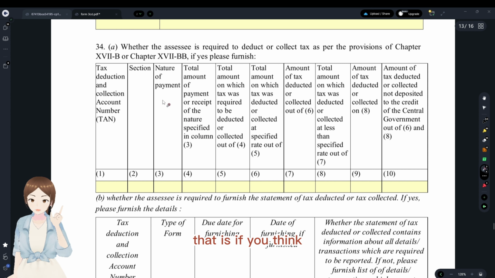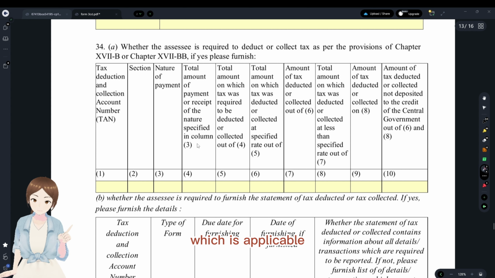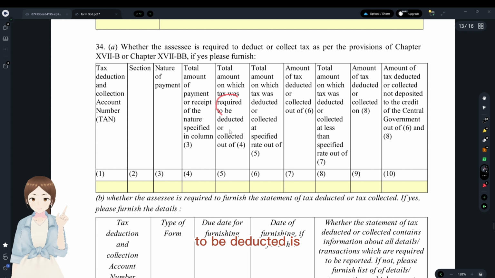If we go with, say, salary under section 192, all the P&L expenditure that occurred during the year has to be in column 4. On all the salary we don't deduct TDS, right? Whatever is applicable, which is required to be deducted for TDS, has to be in column 5. Then, on all of that, how much we have deducted, if any was deducted, in short, we have to write that amount here.